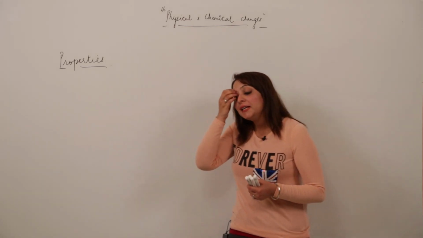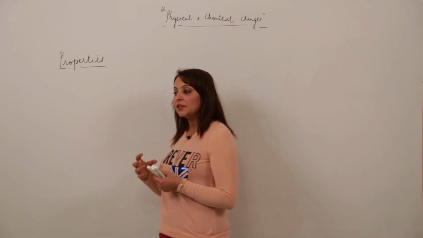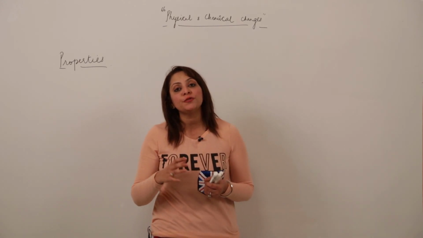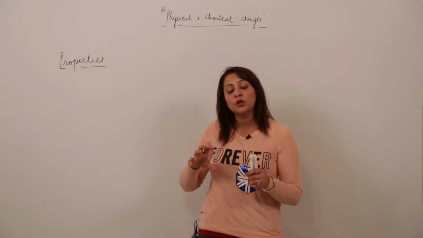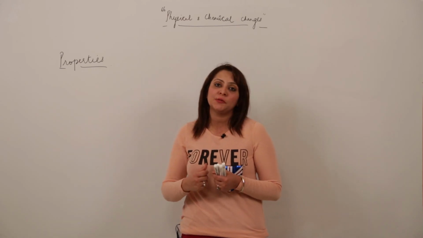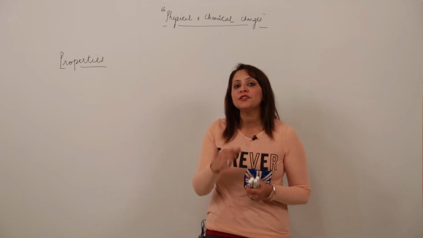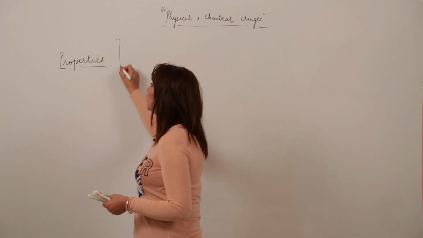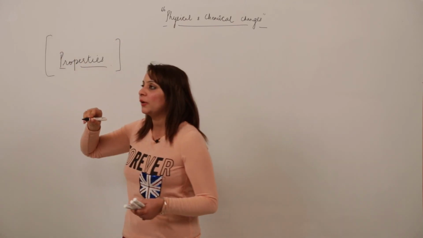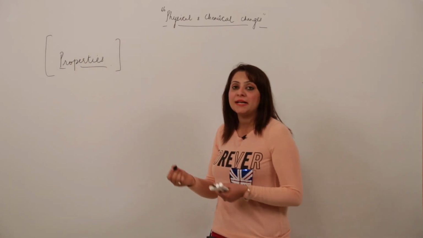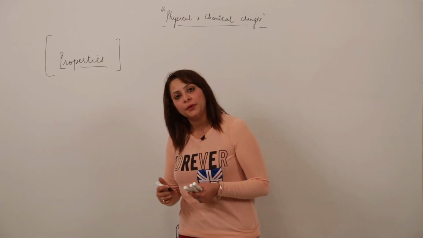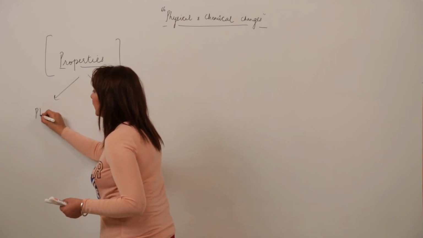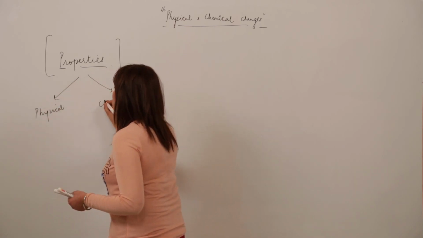So any substance has certain characteristics, certain qualities it fulfills, due to which it can be distinguished from the others. It means that those properties govern the identity of that substance. Right. The particular characteristics or qualities possessed by a substance are called its properties. So we have two kinds of properties: one is physical properties and the other is chemical properties.